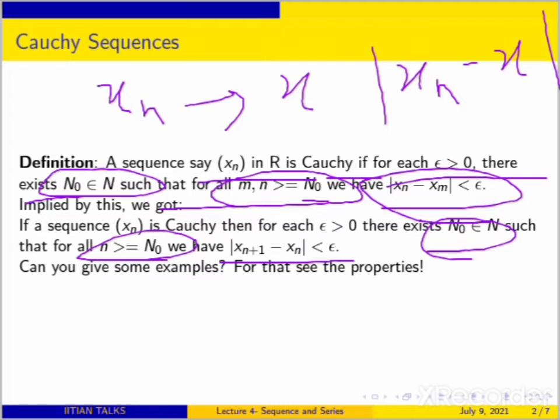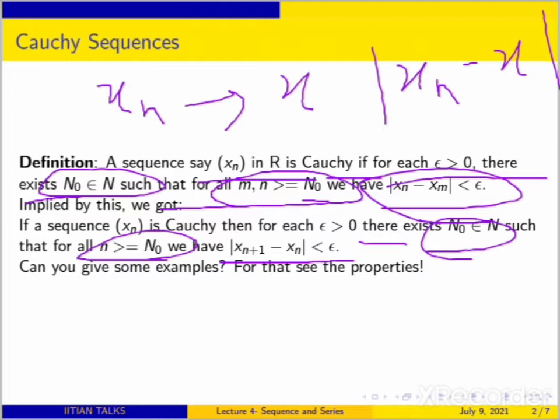This comes from the definition itself, because in xn minus xm you can take m to be n plus 1. If n is greater than or equal to n naught, then m will also be greater than or equal to n naught. So after n naught, the difference between xn plus 1 and xn is less than epsilon.